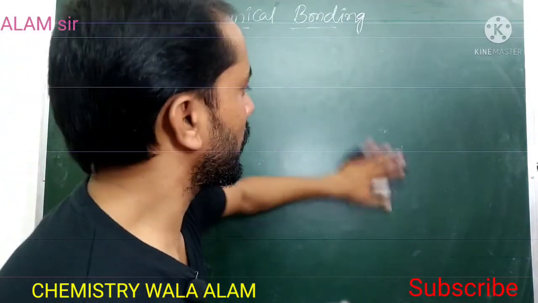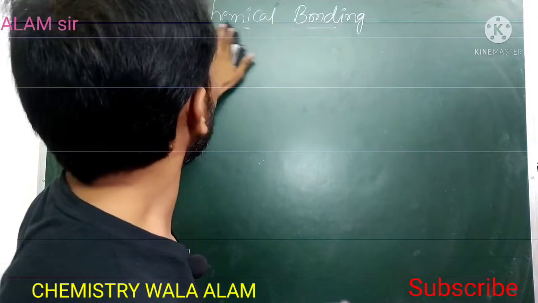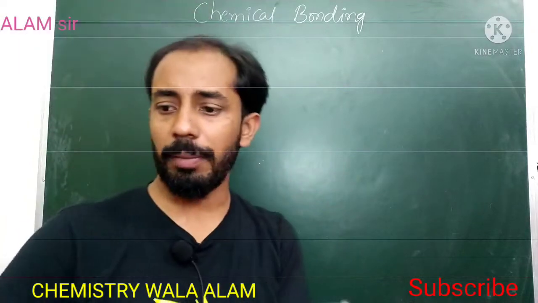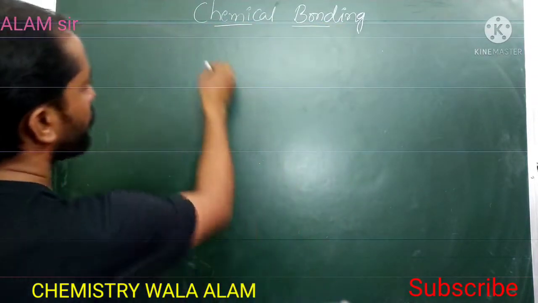Before going to the explanation of the types of bonds, to explain the formation or nature of the bonds, different theories were proposed.